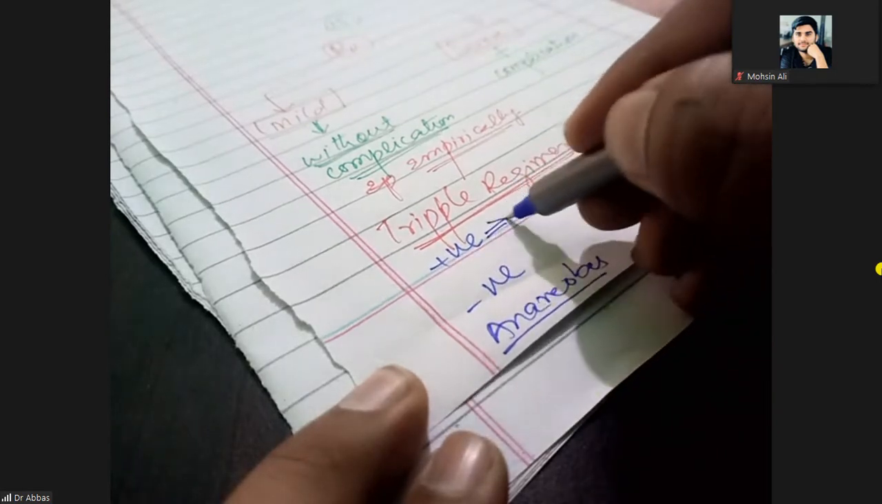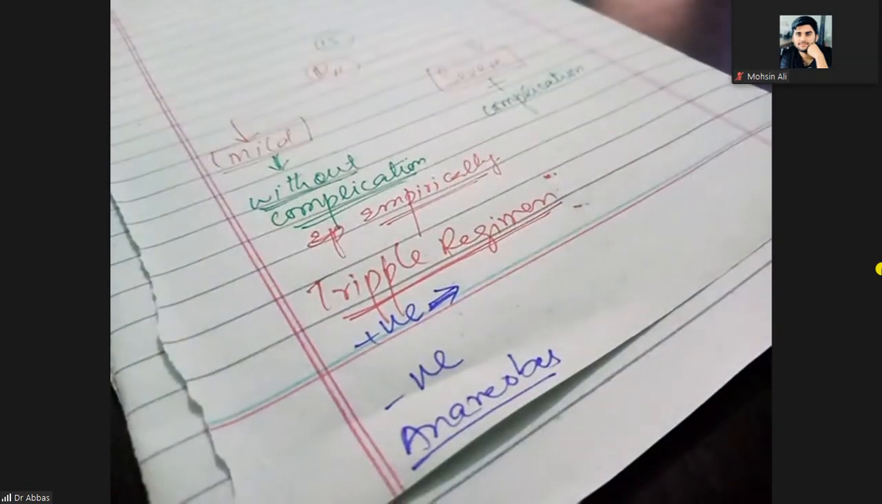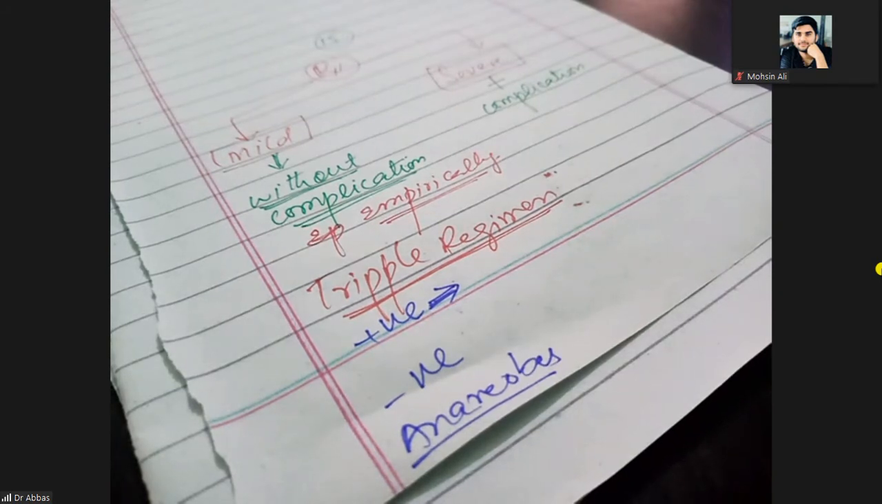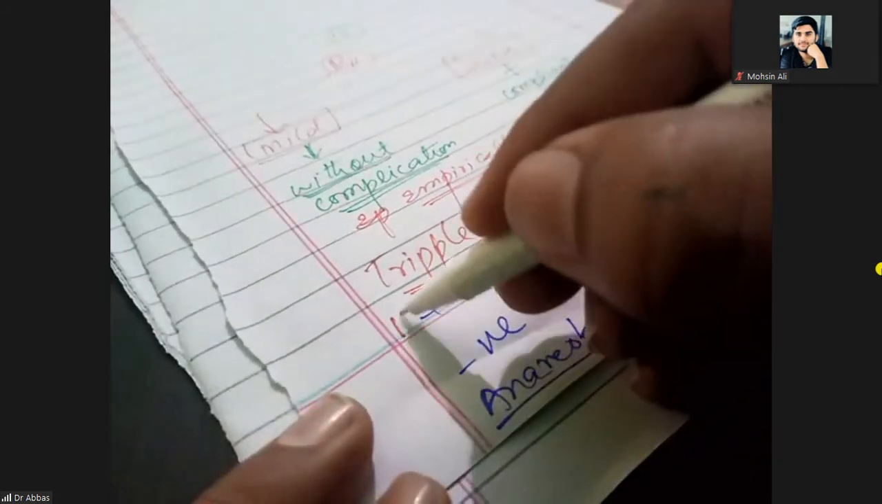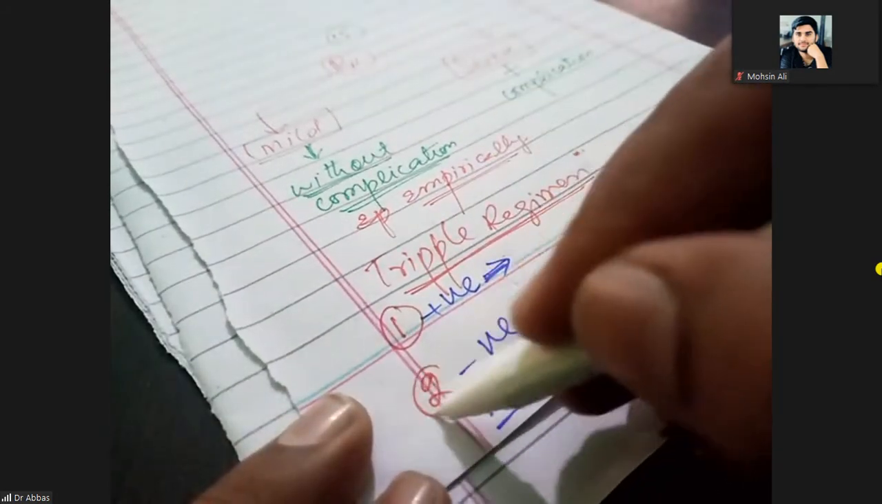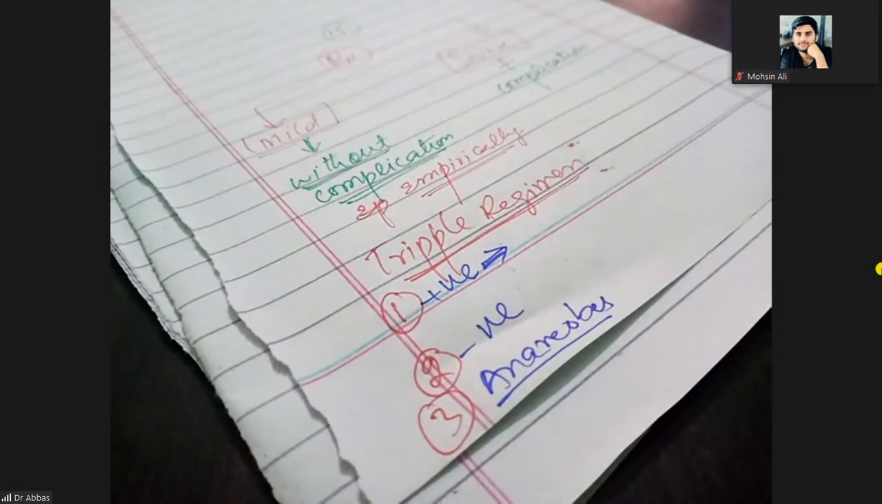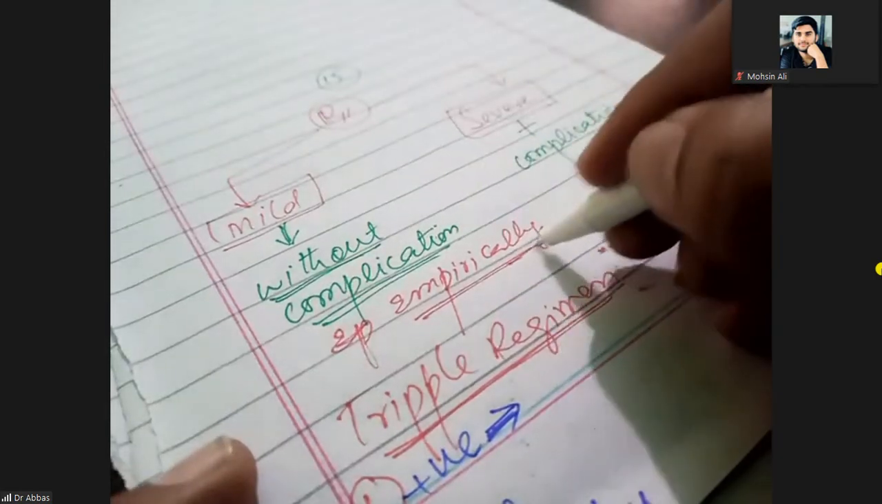So which one medicine is best for the gram-positive bacteria? You have studied your infectious disease. Which one medicine is best for the gram-positive bacteria? Three medicines you can use: one for the gram-positive, second for gram-negative, and third for the anaerobes. That is the triple regimen that can be used empirically.